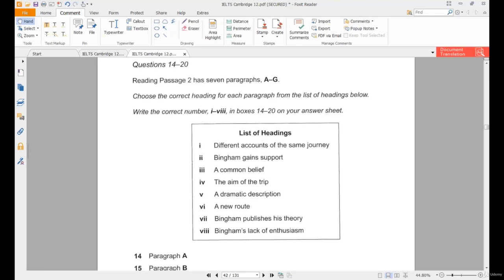Basically, with this question, they're trying to see, is this student able to identify the controlling idea of a paragraph? That's what they're trying to see. Are you able to understand the main idea of this paragraph, the controlling idea, the main topic of this paragraph? That's what they're testing.